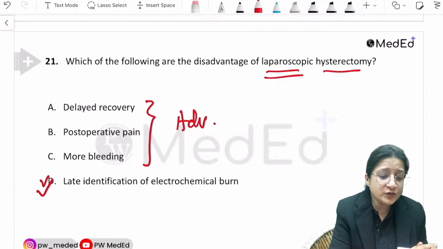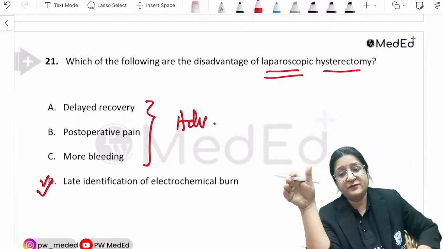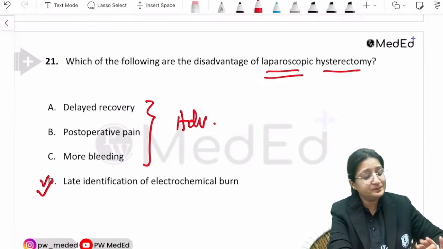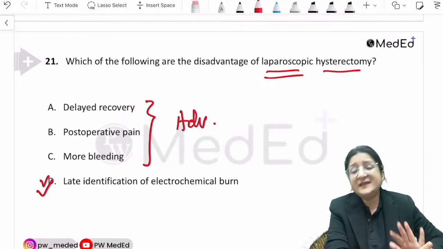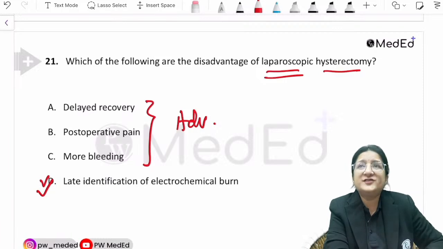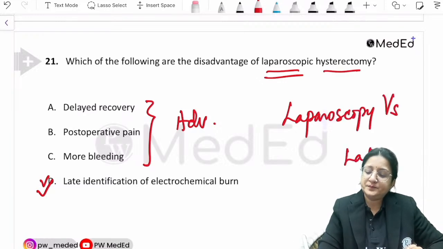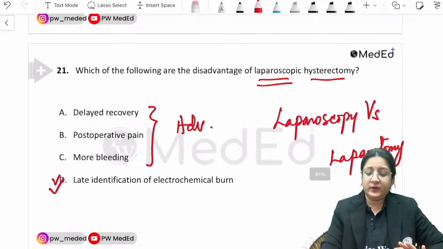Now those of you who are going to appear for the upcoming INICET and are going to sit for the examinations next, I have also seen a trend that questions regarding laparoscopy versus laparotomy surgeries are being asked.